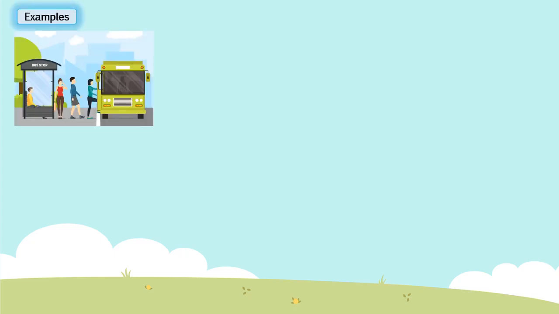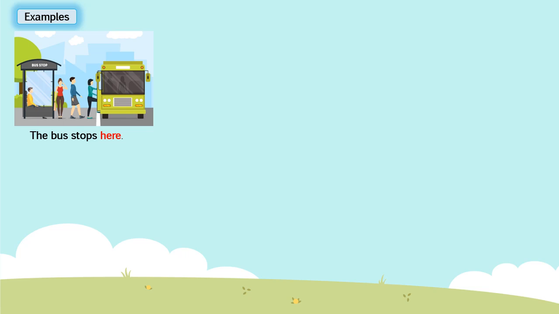Now I believe, children, you all are clear how adverbs are helpful to us and how important they are in the English language. Now let's take a few examples. Children, see this picture on the screen. This is a picture of a bus stop. Pay attention to this sentence: The bus stops here.